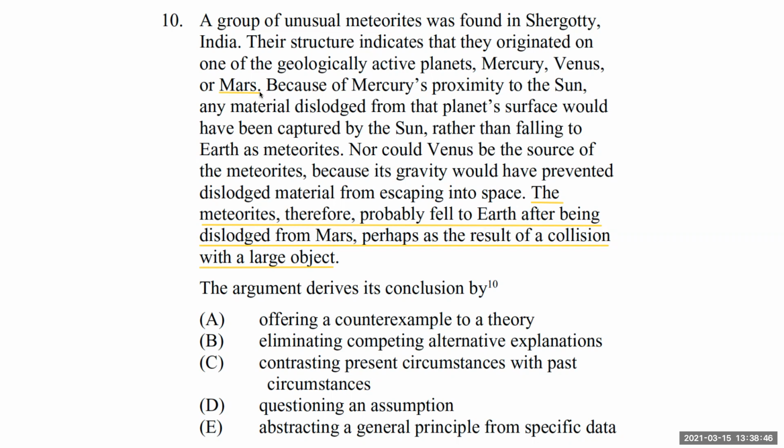So they go ahead and build this argument by giving us some facts. They give us three options. They eliminate two of the other options. And then we conclude by process of elimination that it's that third one, that it's Mars. So our argument derives its conclusion by A, offering a counterexample to a theory. We don't really give a counterexample. B, eliminating competing alternative explanations. That's a fantastic answer. I love that answer.